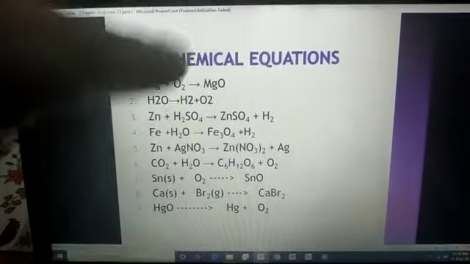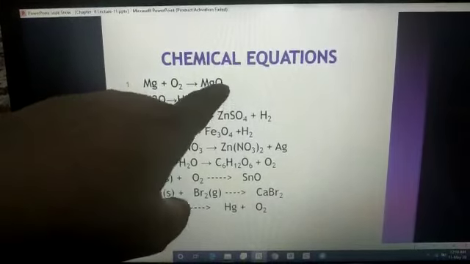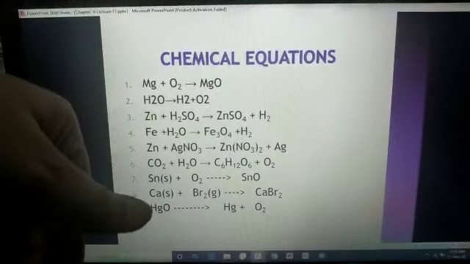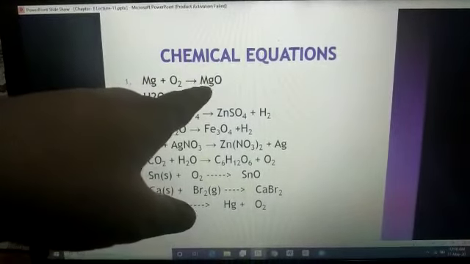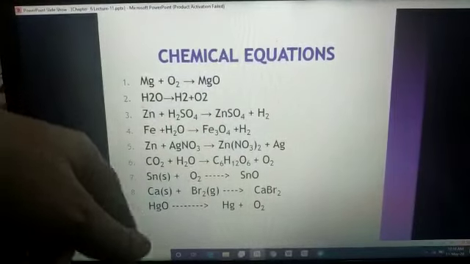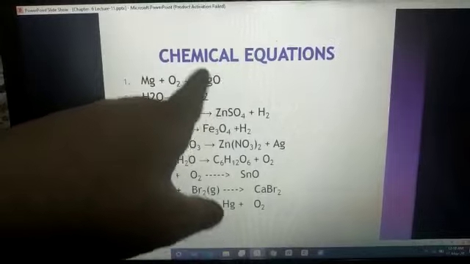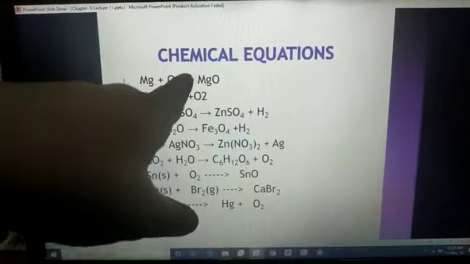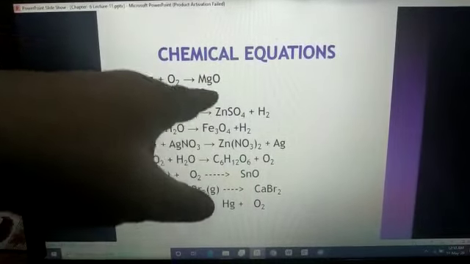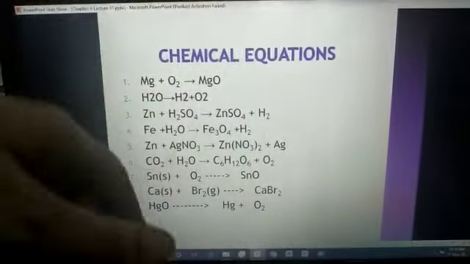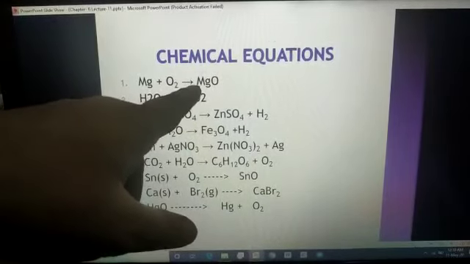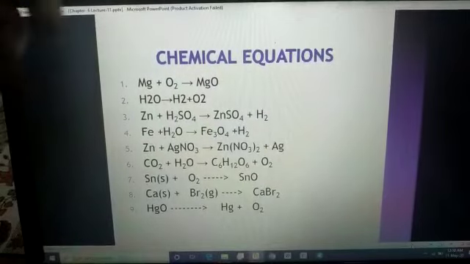But forming is of magnesium oxide only. If you are writing MgO2, it means the incomplete substance. No compound is there. Reason is that magnesium will balance only with 1 oxygen atom, not with 2. Okay. By writing 2 over here, you are changing the formula. But by writing the number before the compound, you are changing the quantity of the product which is formed. Okay students, we are changing the quantity. The quantity is formed in 2 parts, 2 units.